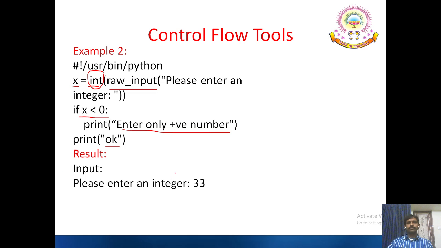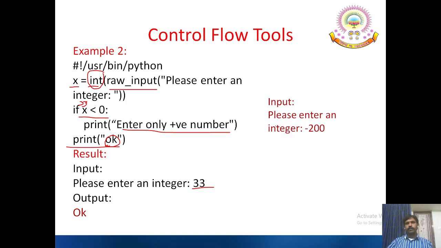Result, for example, the user has entered the value as 33, the output is just simply OK, because the condition is not true, sorry, false, then it moves down. 33 less than 0 is false, so it moves down to the normal sequence of operations, so OK is printed. So the output, please enter, suppose the user has entered minus 200, output is please enter only positive number, and OK is also displayed as it is the normal sequence of operations.